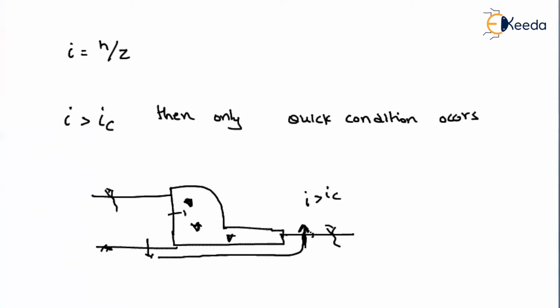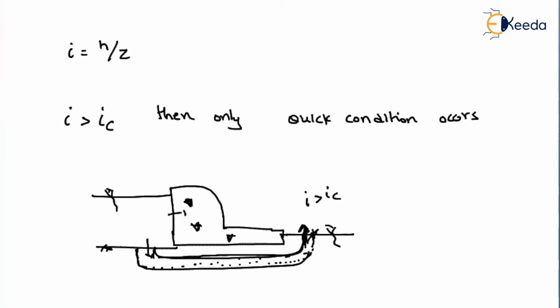Whatever soil particles are there will start to erode, and they will keep on eroding and form a pipe shape. There will be a gap as the soil is eroded, in the form of a pipe. That's why it is called piping. To avoid this piping, we have to make sure that your hydraulic gradient is less than IC.